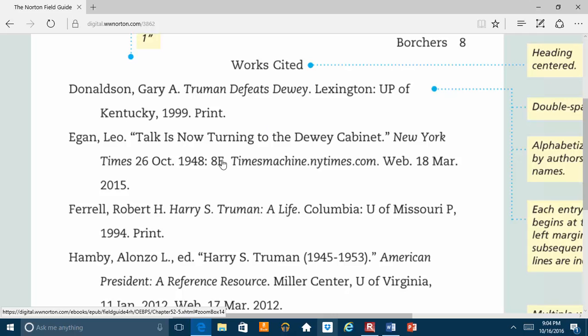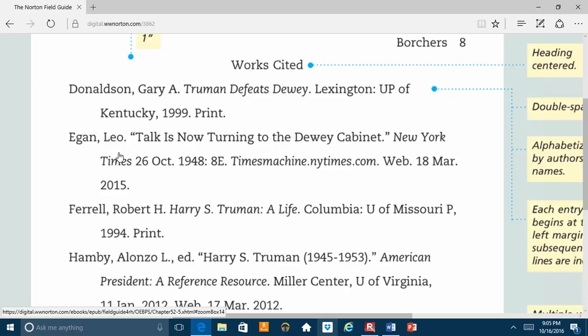So let's say in the essay, instead of it saying Egan in those parentheses, it said talk is now turning to the Dewey Cabinet. Let's say that was in parentheses. That would be incorrect, right? Because it doesn't begin the full citation. Your in-text citation should be the first word or the first set of words of your full citation. Nothing further in, just the first word or the first set of words of the full citation.